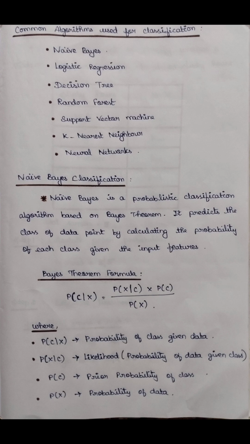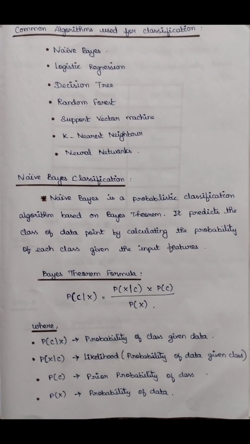Let us discuss Naive Bayes classification. Naive Bayes is a probabilistic classification algorithm based on Bayes' theorem. It predicts the classes of data points by calculating the probability of each class given the input features.